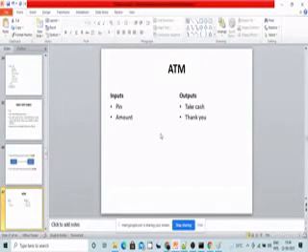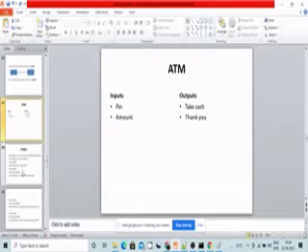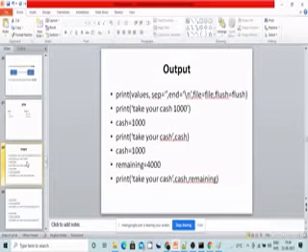Let us take an example of an ATM. If we go to the ATM, what inputs will it ask? First you have to place your card, and then you will enter your pin and the amount you have to withdraw. These are the inputs for this ATM. And what are the outputs? It will give cash and at the end, thank you for banking. There may be more steps based on your day to day life ATMs. I've just given the basic outputs. Okay, fine. First, we will cover the outputs.